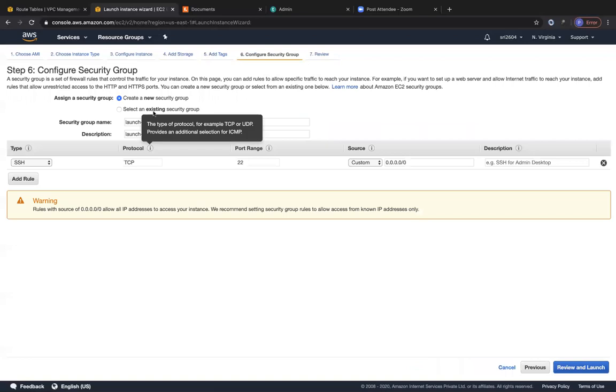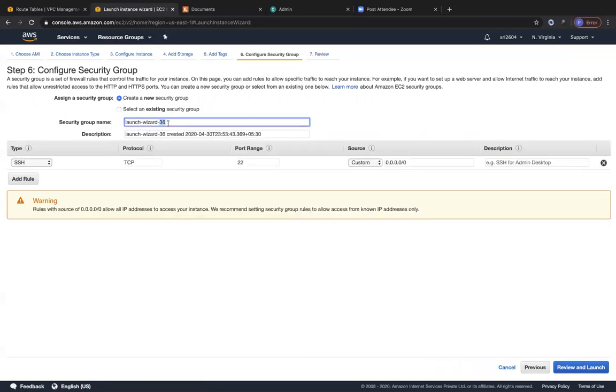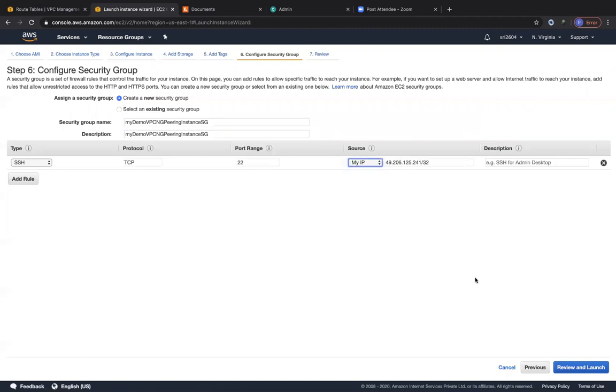And let me go ahead and configure the security group for this guy. So we don't have any security group over here because security groups are scoped only to the VPC. And this is the new VPC that we created. So let me create a new security group. And over here, I'm going to specify port 22 to come from only my IP right now, right? Let's go ahead and review and launch. But instead, let's do one modification over here, because anyways, we are going to come back to the screen and do the modification. So let's do one thing. Let's not keep the source IP address to come from my IP.